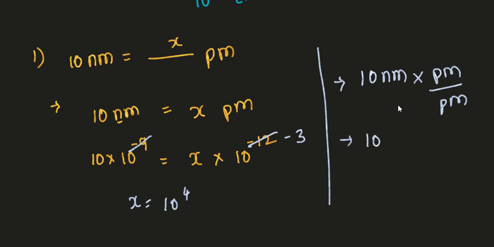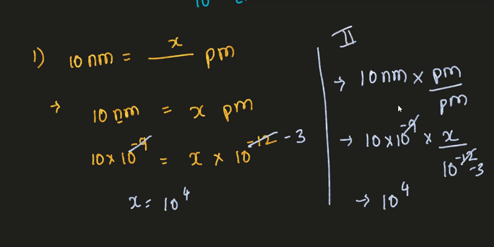10 into nanometer is 10 to the power of minus 9 into x, divided by picometer, which is 10 to the power of minus 12. That means you are going to get minus 3, and if it goes above, you will get 10 to the power of 4. Now there are two methods: you can go with the x method or directly with the second method.